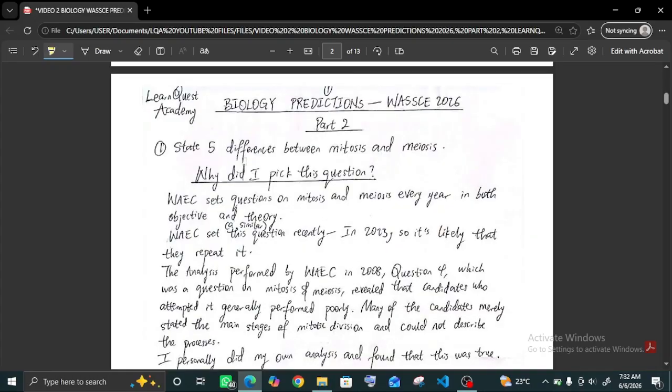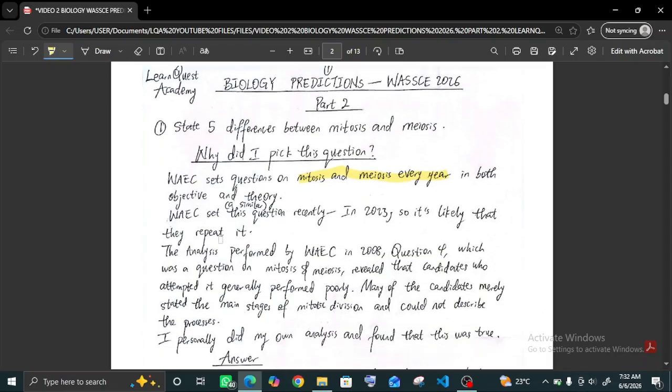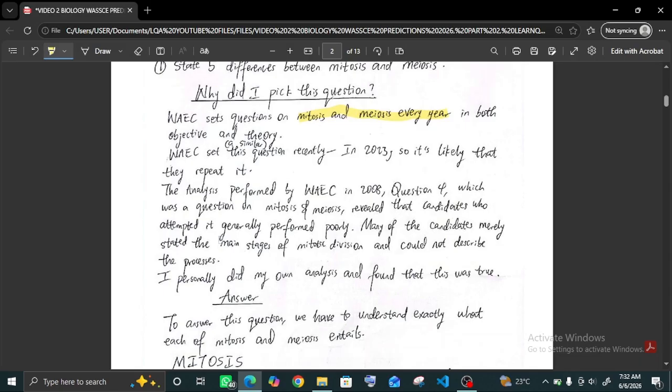The first question I have here is, state 5 differences between mitosis and meiosis. Why did I pick this question? WAEC sets questions on mitosis and meiosis every year. It can appear in either or both of objective and theory. WAEC also set a similar question to this in 2023, so it's also a recent question.